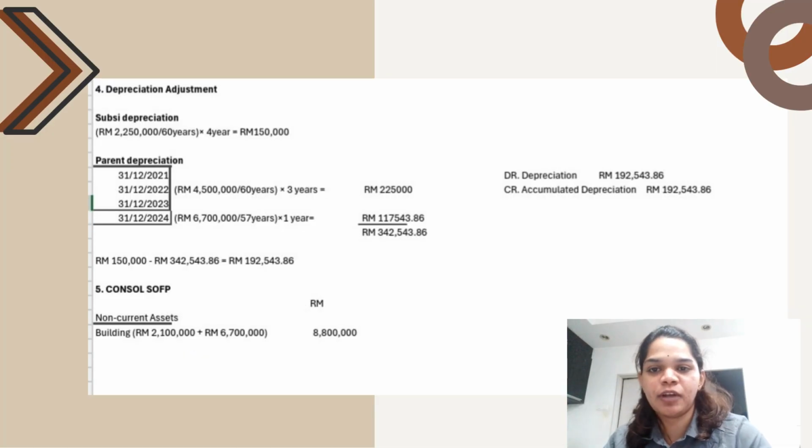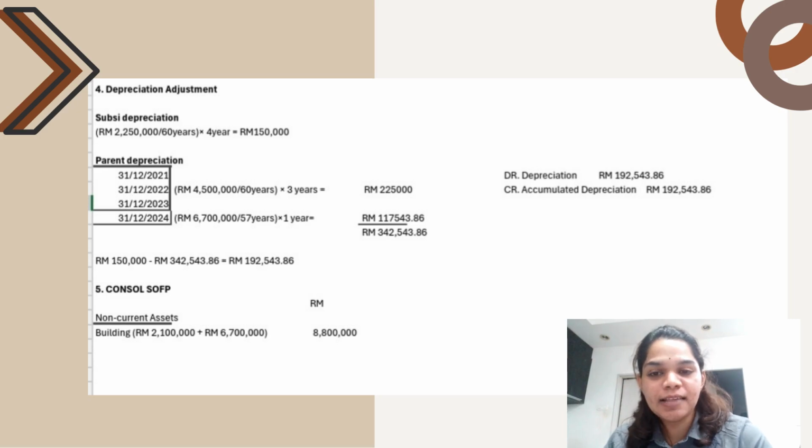For the third part, we have to calculate the depreciation adjustment, where the subsidiary depreciation is 2.25 million. We need to divide by 60 years and times the gap year of 4 years, which gives the amount 150,000. And the parent depreciation from 31st December 2021 until 31st December 2024 is 4.5 million divided by 60 and times 3 years, which is the amount of 225,000.